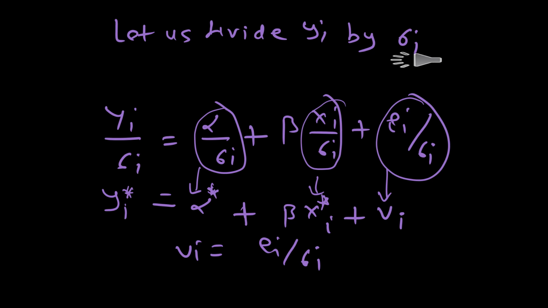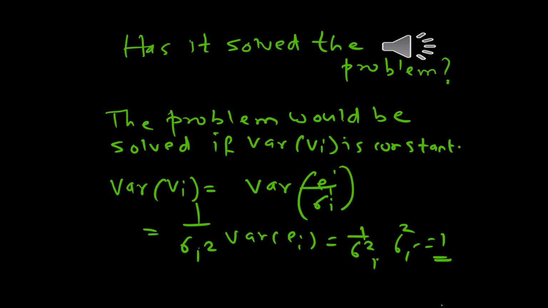Now let us see whether it solves the problem of heteroskedastic disturbances. Well, the problem was that the variance of the error term in model 1 was not constant. So the problem would go away if the variance of the error term in the modified equation is constant. So let us find out what is the variance of vi. Now vi is ei upon sigma i. You know that variance of x upon alpha is 1 upon alpha square variance of x.